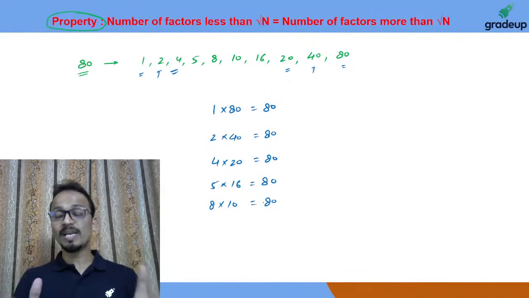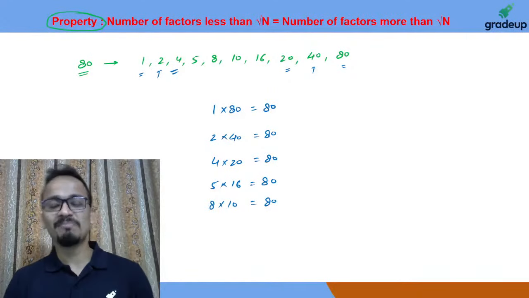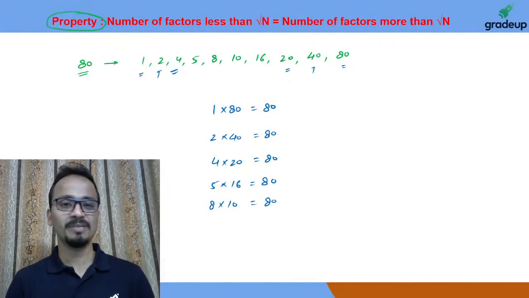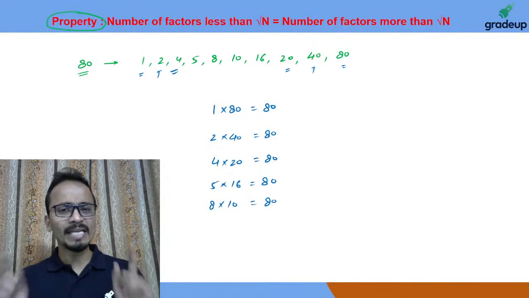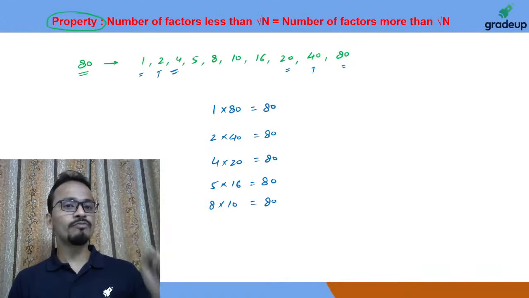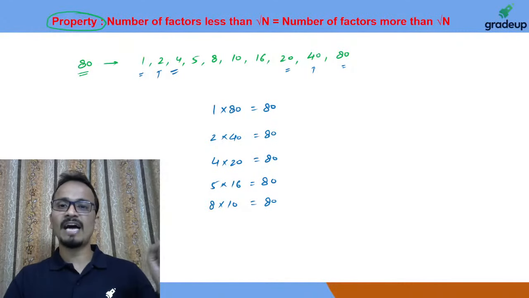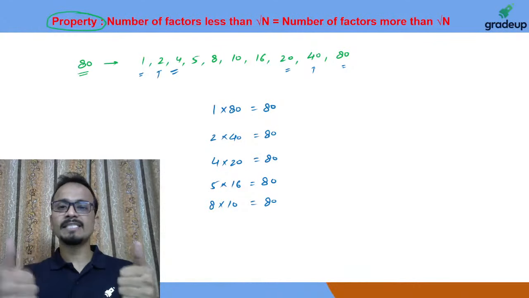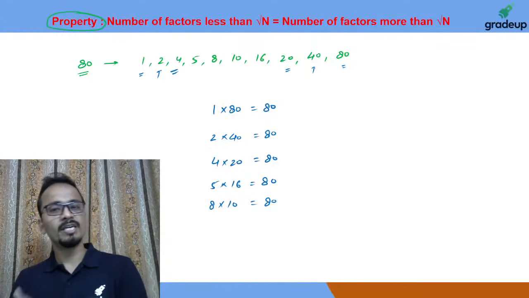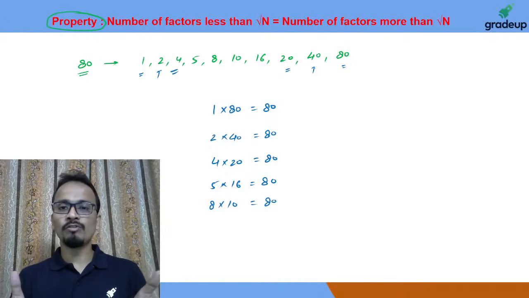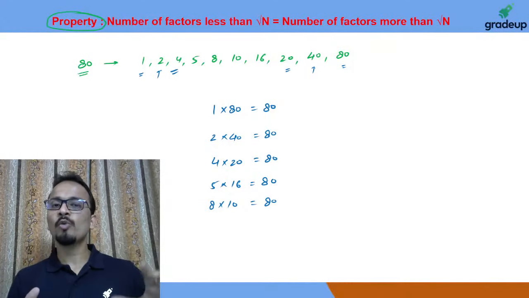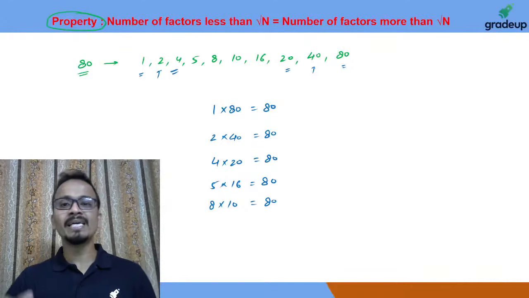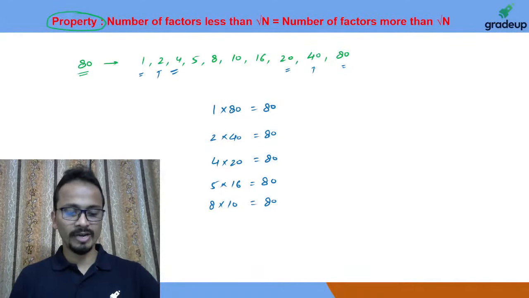All right. So this will happen for every number. This is not magic. So I can say that the product of the first and the last factor will result in the number, the second and second last factor will result in the number. The product of the factors which are equidistant from the beginning and the end will always result in the number. All right. Am I clear? Yes or no?